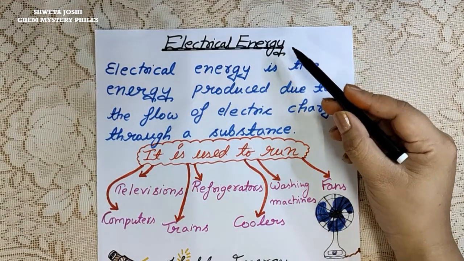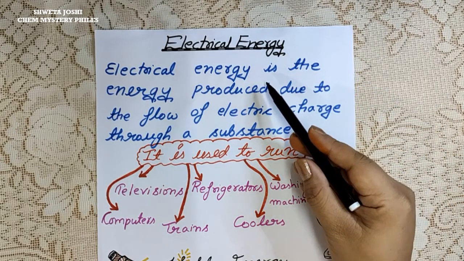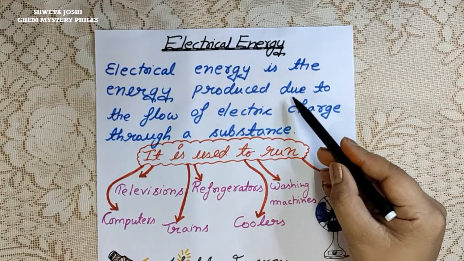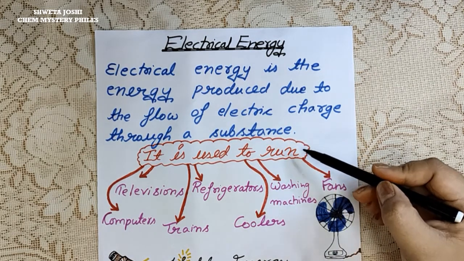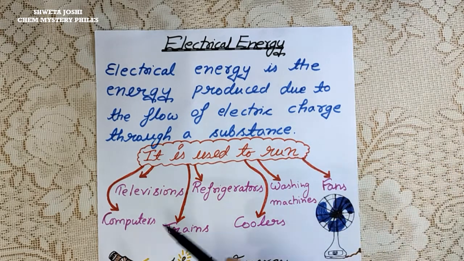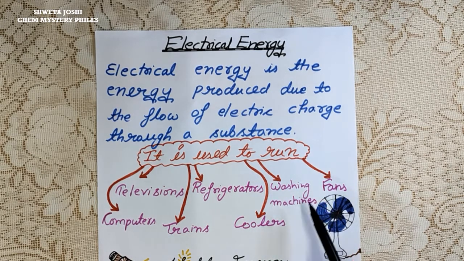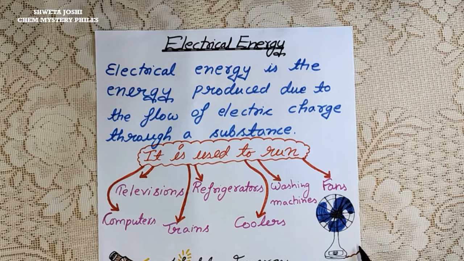Now covering the second form, that is electrical energy. Electrical energy is the energy which is produced due to the flow of electric charge through a substance. This electrical energy is used to run devices like computers, televisions, refrigerators, washing machines, fans, trains, coolers, etc. Like this fan, it will work only when electricity is supplied. When the switch is on, it will start working because of electrical energy.